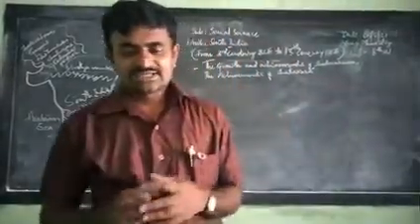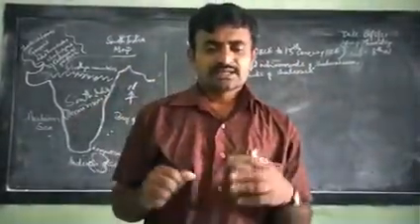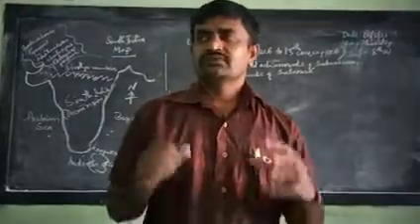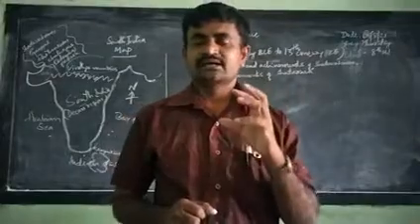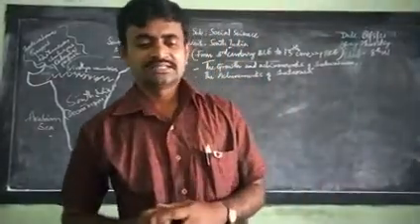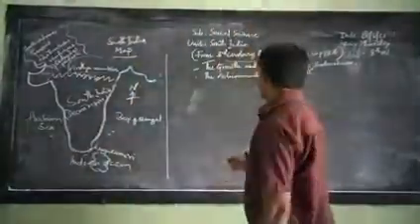Dear children, first of all we will learn about the famous and well-known dynasty called the Shatavahanas.